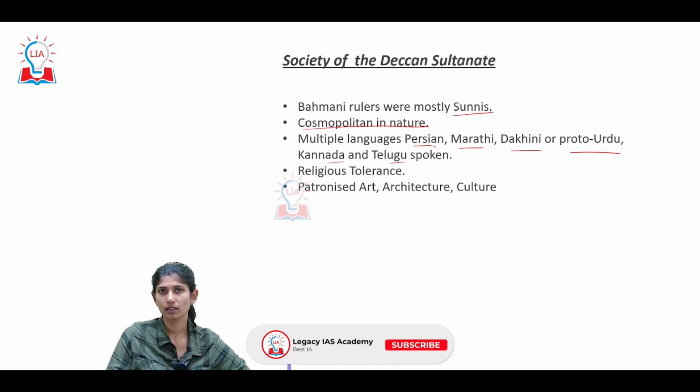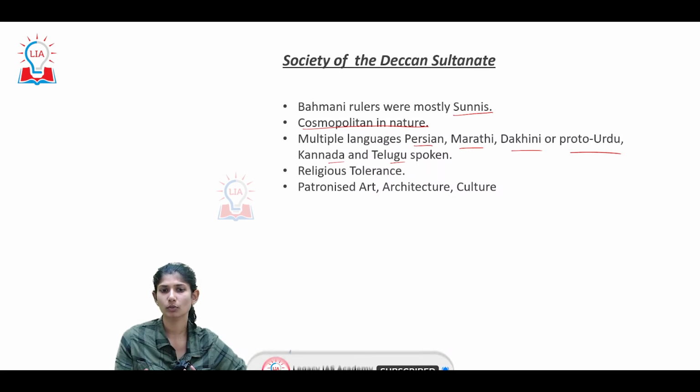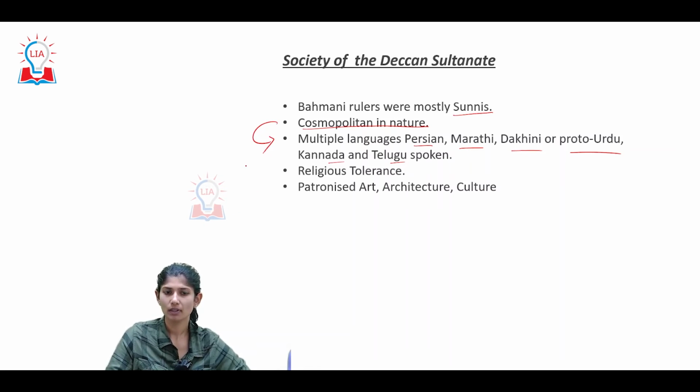That is why one of the features of the society is that it is cosmopolitan: it is multilingual, multi-religion, with multiple ethnicities, multiple origins. Your race, everything starts to come into the picture here.